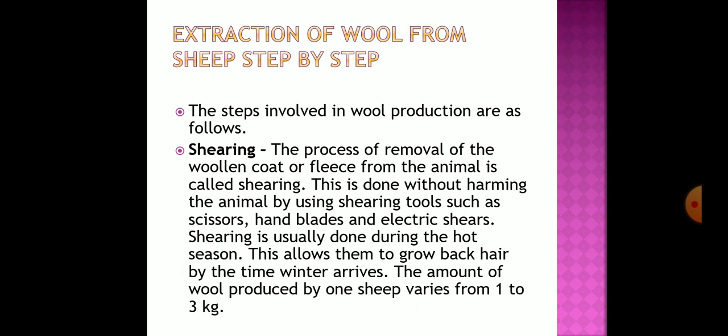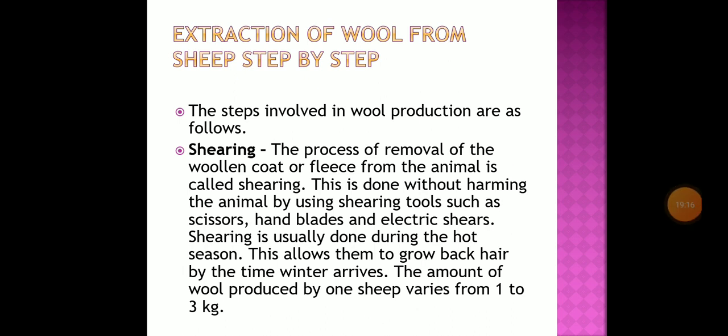Machines similar to those used by barbers are used to shave off the hairs. Usually the hairs are removed during hot weather. This enables the sheep to survive without their protective coat of hair, and the hairs provide woolen fibers. Woolen fibers are then processed to obtain woolen yarn, and shearing does not hurt the sheep, just as it does not hurt when you get a haircut or your father shaves his beard.